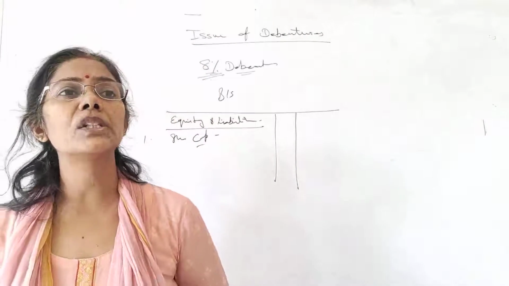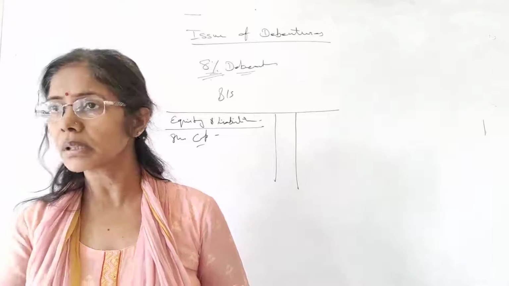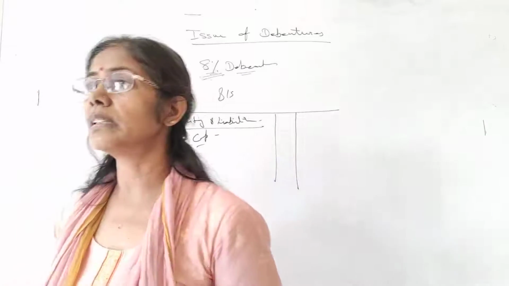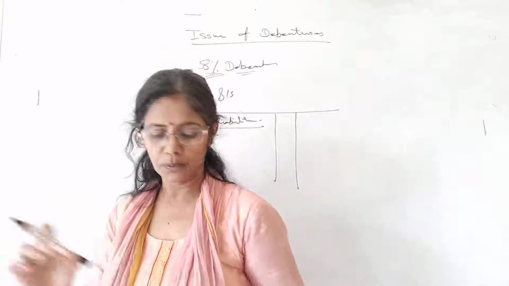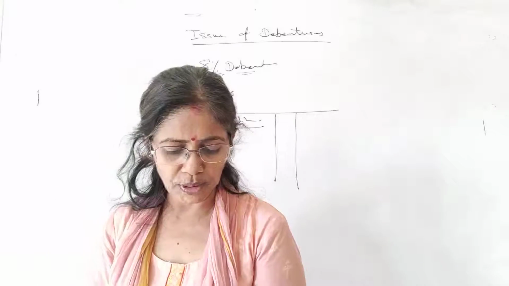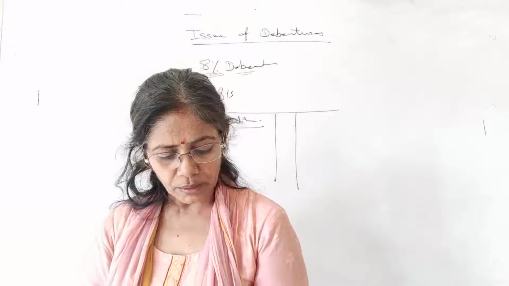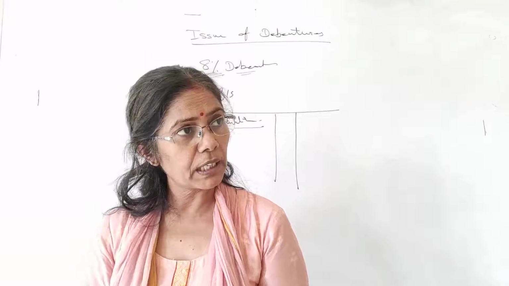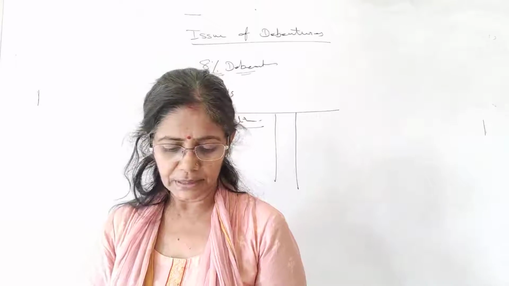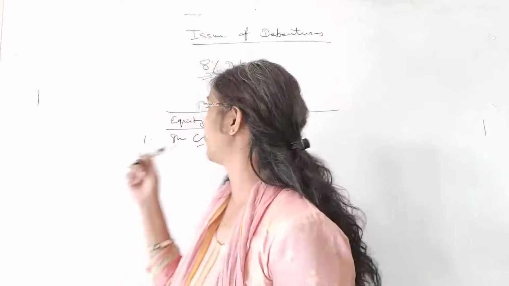Where your debentures are for a long period of time, we mention these debentures in the non-current liabilities. I'm just reading it for you: disclosure of debentures in the balance sheet. Have you seen this paragraph? Yes. So debentures are borrowings of a company and it's a liability. Hence they are shown on the equity and liability side.